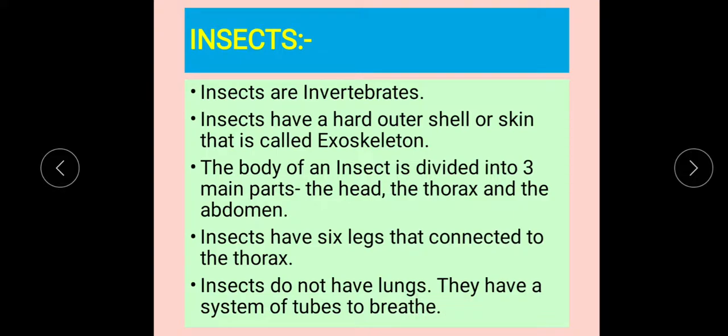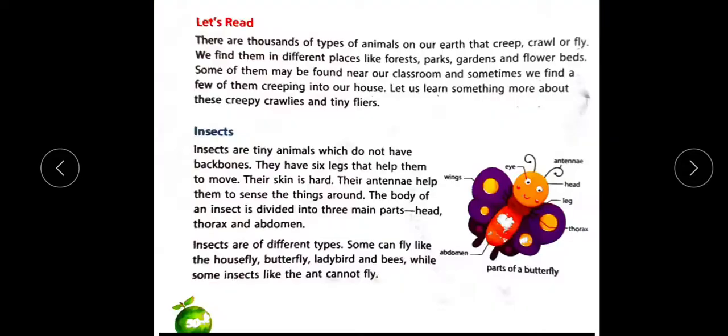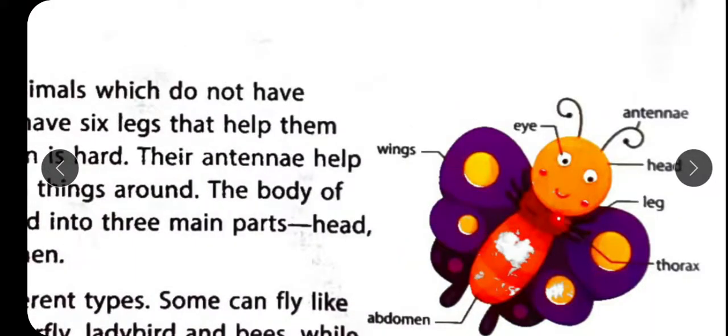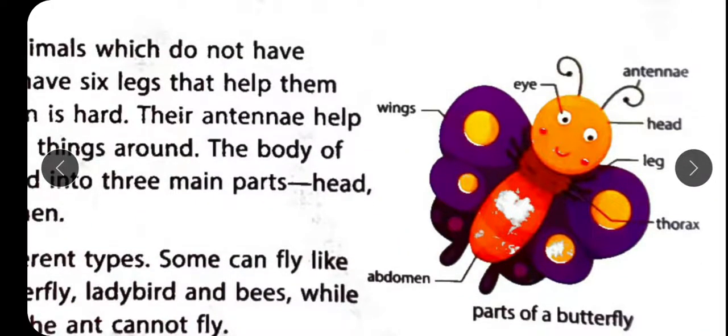So this was about insects. And see, here also we can see most of the insects have wings and antenna. Their body is divided into 3 parts: the head, the thorax, and the abdomen.